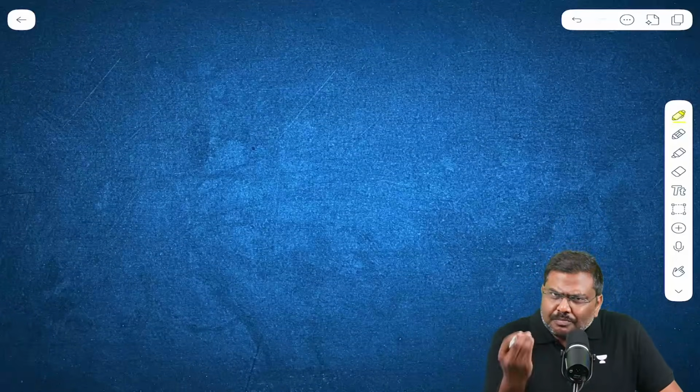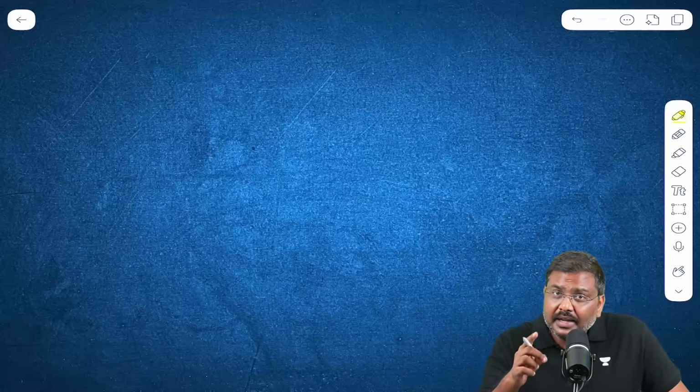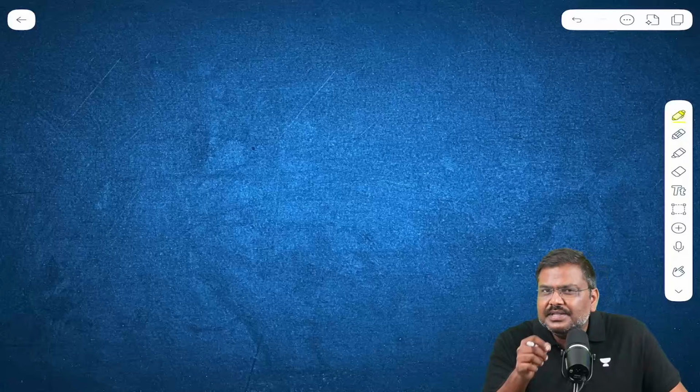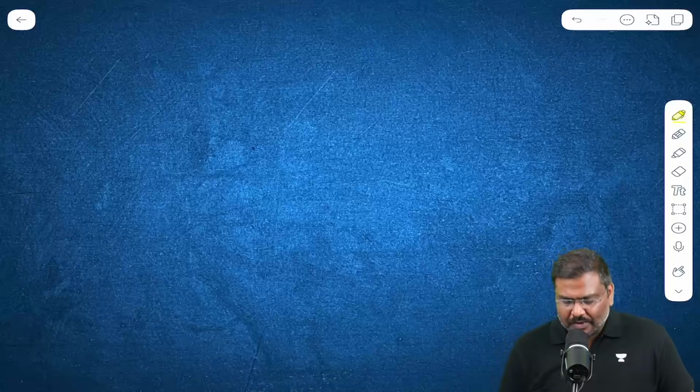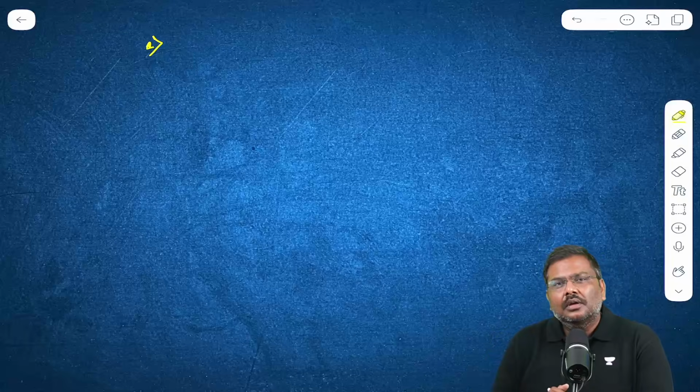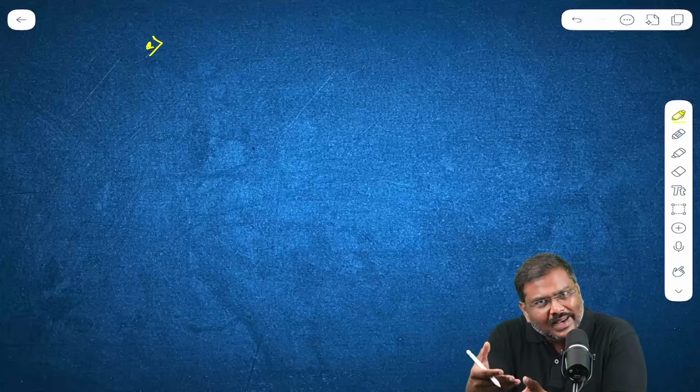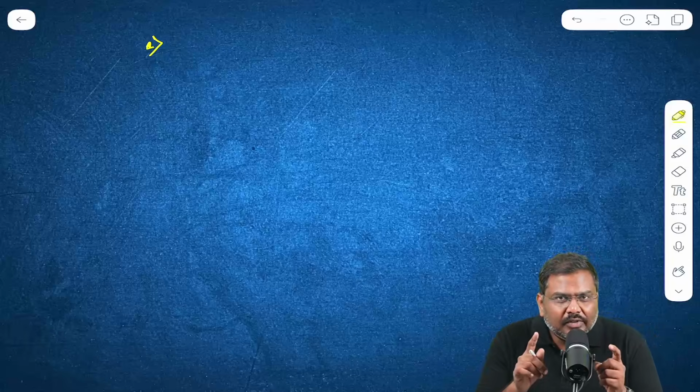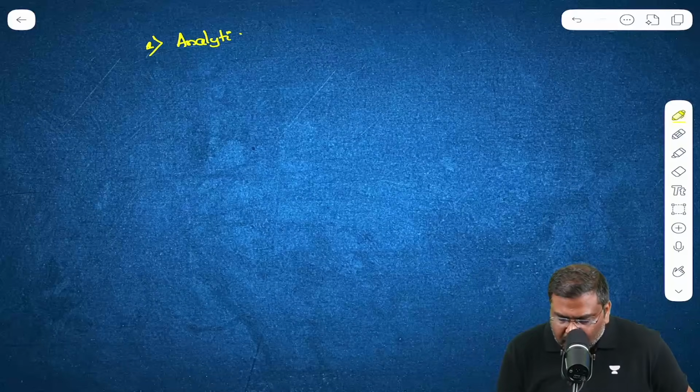Let me begin the discussion now. Should you make notes? I personally believe yes, it is a must for every UPSC aspirant to make notes. Let me give certain arguments to buttress, to basically support why you should be making notes. First, a very important reason: when you make notes, and how you should be making notes, I'll explain that in some time, it will add to the analytical understanding of the topic that you have covered.